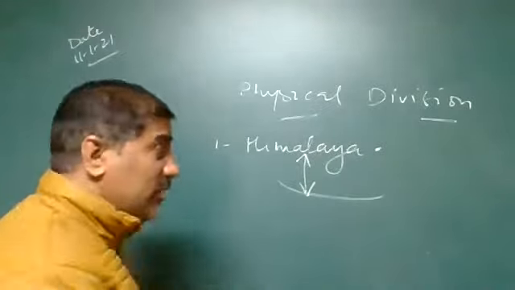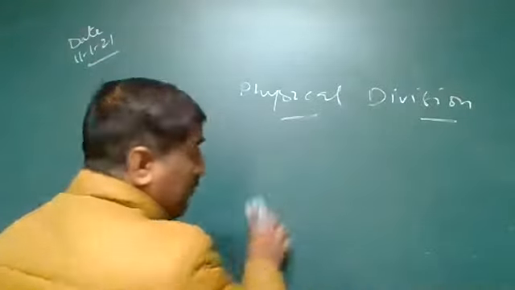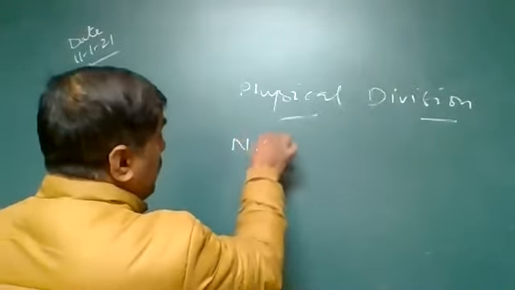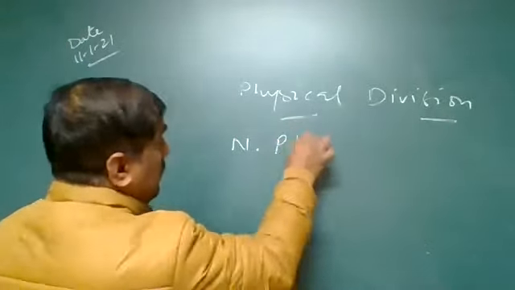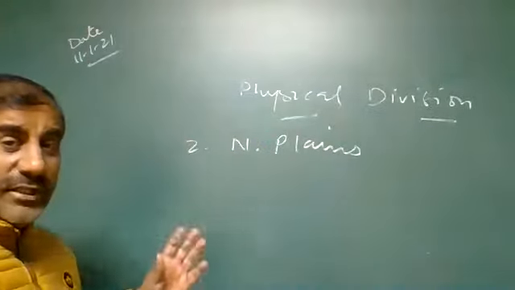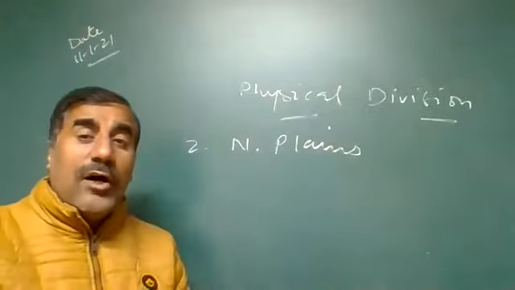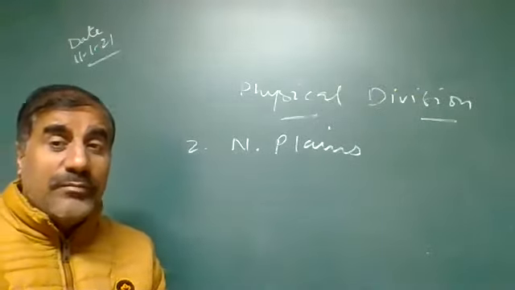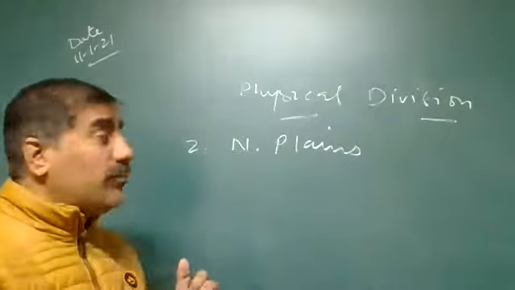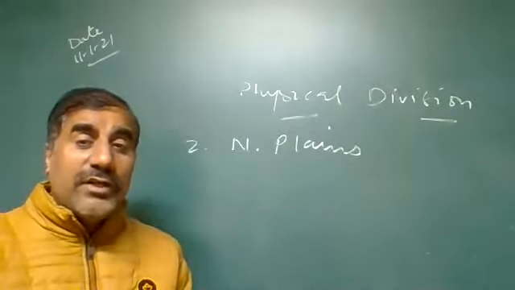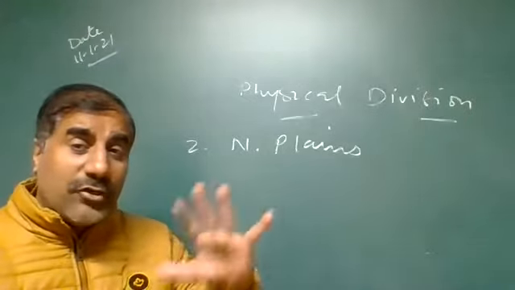The second physical division is the northern plains. We'll discuss how the northern plains are formed, and which three main river systems form them: the Indus, Ganga and Brahmaputra rivers and their tributaries.